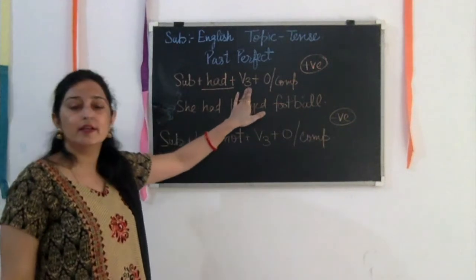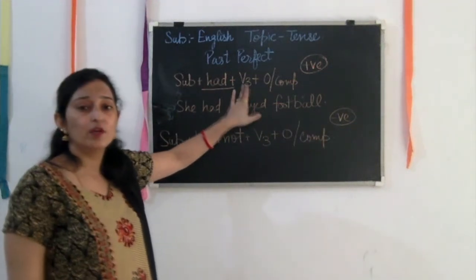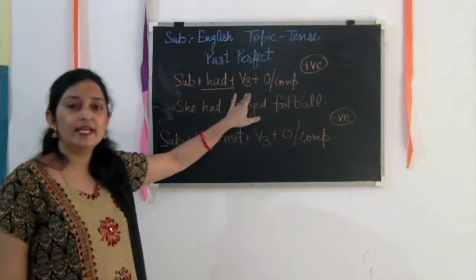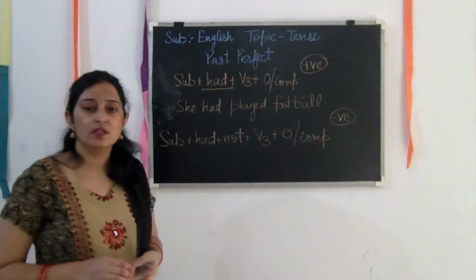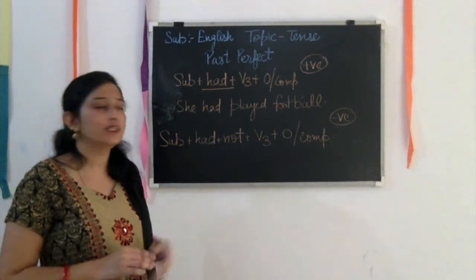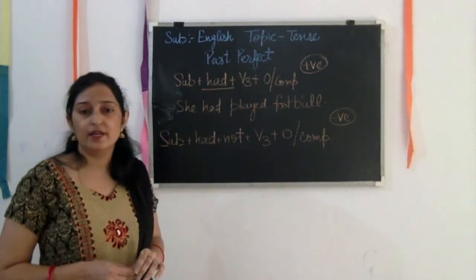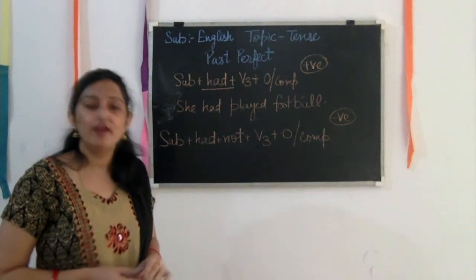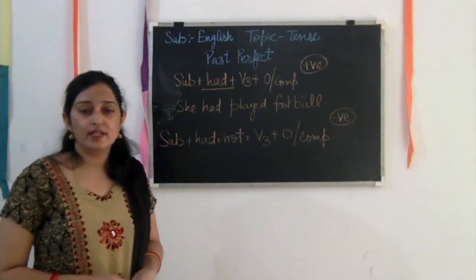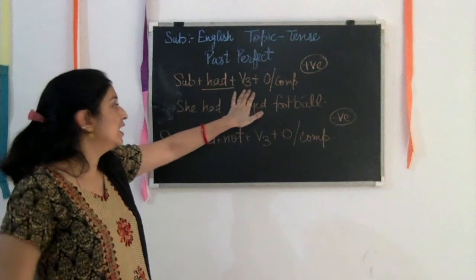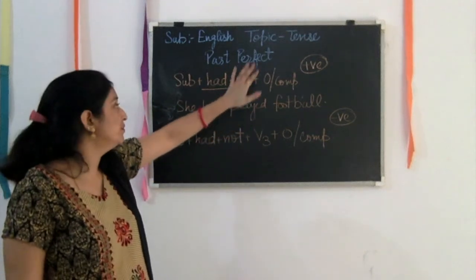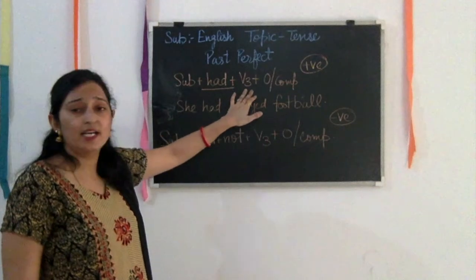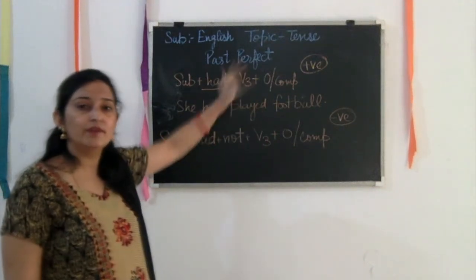Look here, verb third form. Verb third form indicates that this is the perfect category of the tense. So you can identify that if in a sentence the verb third form is written, then this is the perfect category.